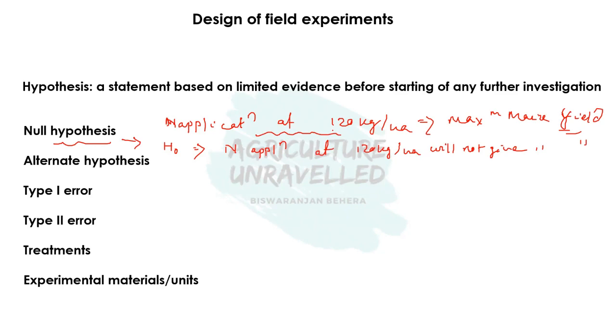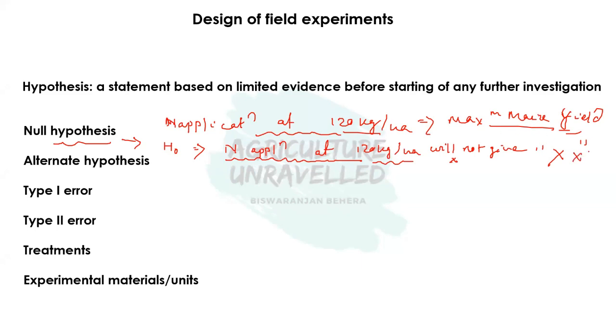If our experiment is successful, then we can say that nitrogen application at 120 kg per hectare will give the maximum maize yield. Under this situation, the null hypothesis will be rejected, because the null hypothesis is that nitrogen at 120 kg per hectare will not give maximum yield, but our experiment shows that it gives maximum yield.